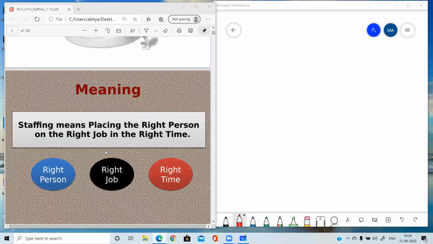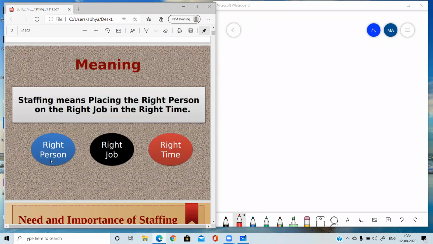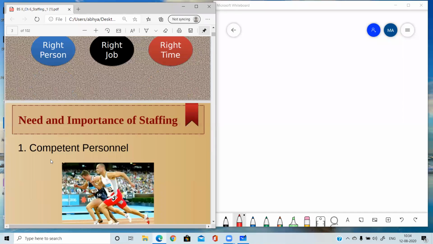Staffing means putting the right person at the right job at the right time. So this we have already done. Meaning of staffing I have explained in detail in the previous class. Then importance of staffing we did. I told you that the employees or the workforce of any organization is the greatest asset of that organization. And without satisfying that asset, without keeping updated that asset, no organization can succeed. So that's why staffing function is very important for any organization.